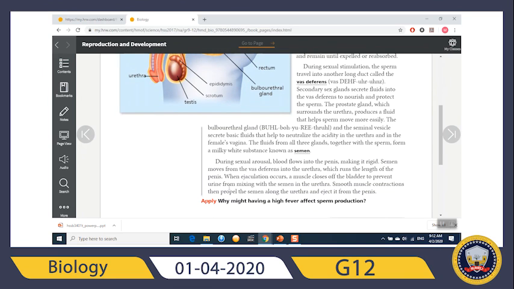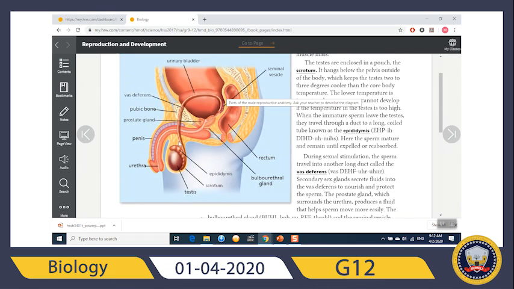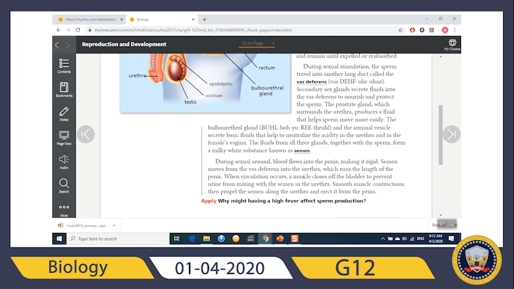Now, during sexual arousal, blood flows into the penis, making it rigid. Semen moves from the vas deferens, here, okay, into the urethra, which runs the length of the penis.